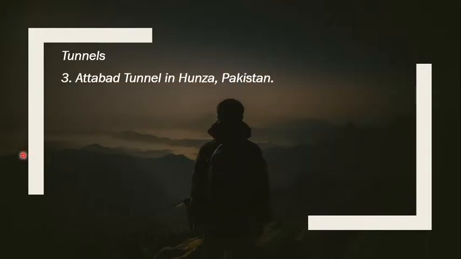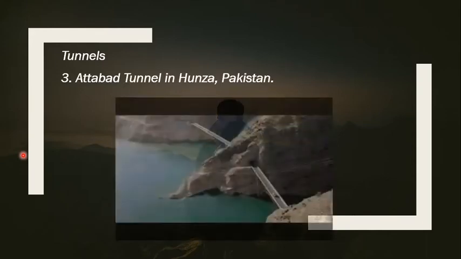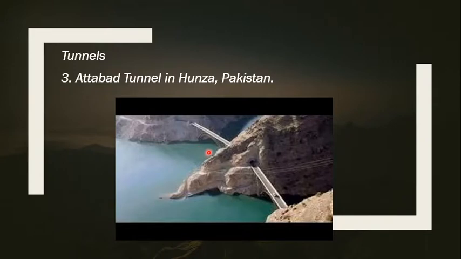The next being the Attabad Tunnel in Hunza, Pakistan. Let's have a look. This is really beautifully and intricately designed, and in a very sensitive way as well. We can see that we have the Attabad Lake right here, and this tunnel is crossing in such a way that it's connecting all three mountains without disrupting any. And the beautiful part is it has bridges as well as tunnels. So there are two bridges and then a tunnel across each of them, right? It is beautifully designed and is really famous for its sensitive location as well as the design.